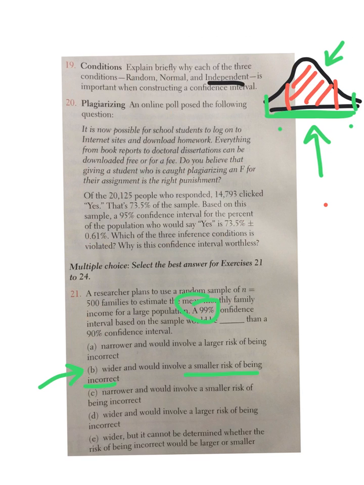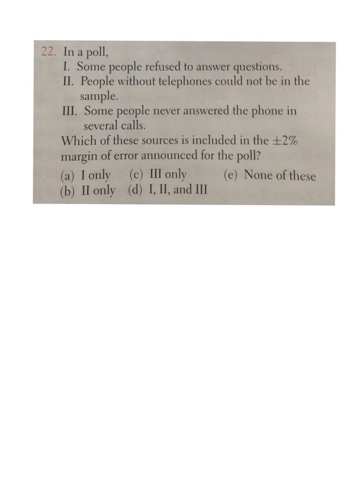Let's go to the next one. Okay, number 22. In a poll, some people refuse to answer the question. That does not help us. We get no data from that. Number 2, people without telephones could not be in the sample at all. We get no information from that. And number 3, some people never answered the phone in several calls. Again, we get no data from those people. They're not involved in this poll at all. So the answer is going to be E, none of these. Which sources are included in our 2% margin of error? None.